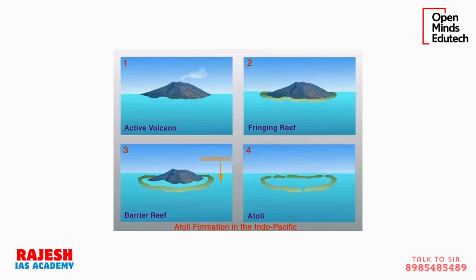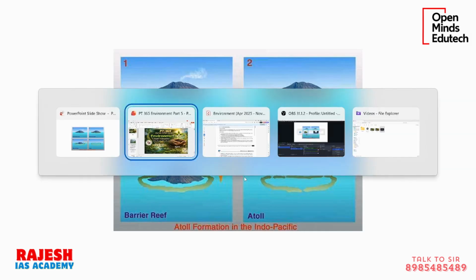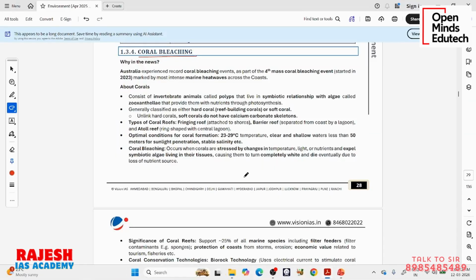Okay, so you see, corals are also very important. They will create different types of corals around different types of islands. We'll come to it. Now we are talking about coral bleaching. So I told you, when something unwanted happens, corals will release the bacteria zooxanthellae. It is called coral bleaching.